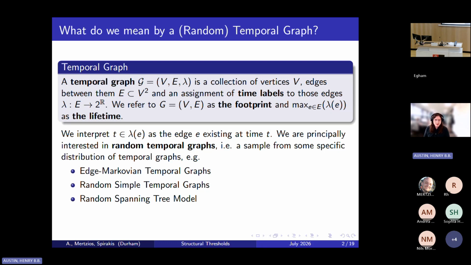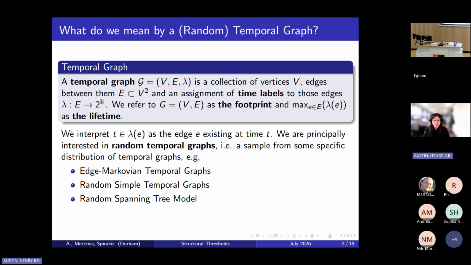And additionally, because I think an overwhelming theme in the temporal graph literature is that temporal graphs are incredibly expressive as a language. And random temporal graphs are another way of tying our hands behind our back, like going with fixed parameter tractability or restricting the footprint. And so they can be a useful and very difficult tool to work with.